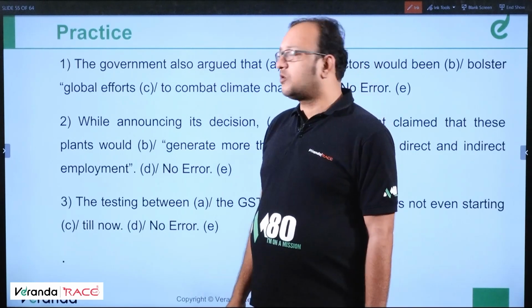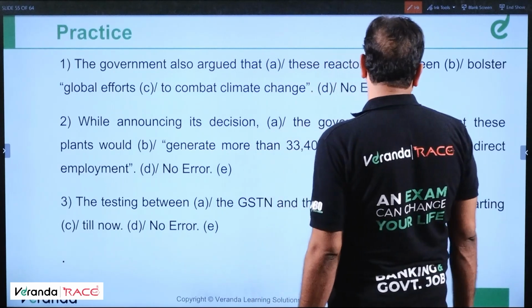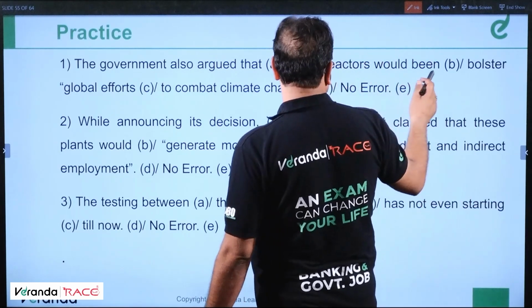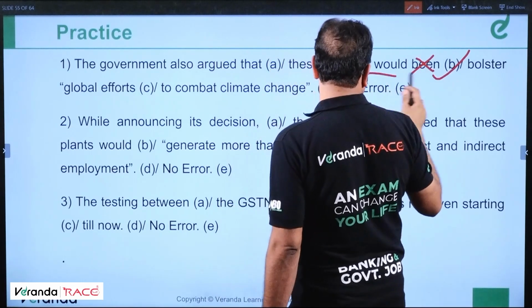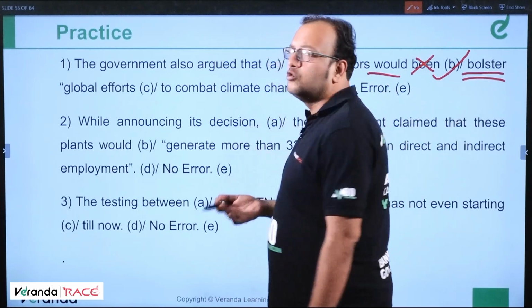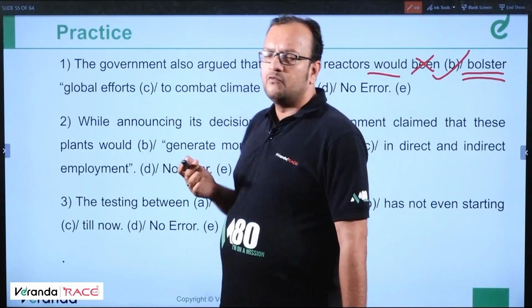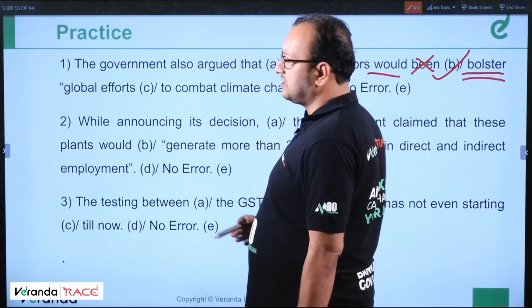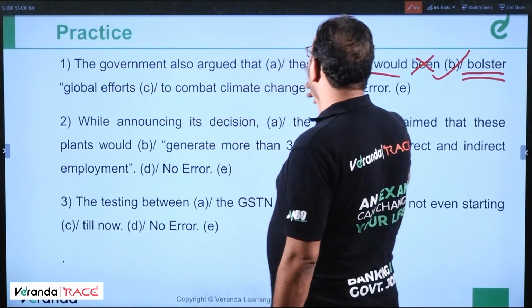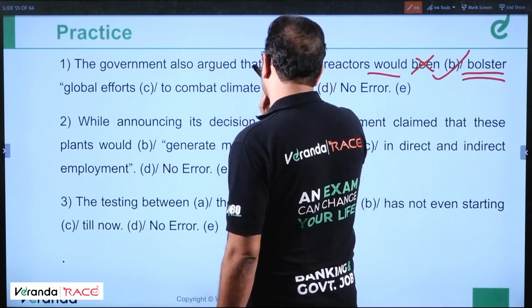Moving ahead, students. Now common errors. Error spotting. The government also argued that these reactors would be is an incorrect structure. B has the answer. Would bolster is the correct answer. Would bolster means to support, to boost. So bolster should be preceded by would. Would be bolster is incorrect. Would bolster will be the correct structure. The government also argued that these reactors would bolster global efforts to combat climate change.